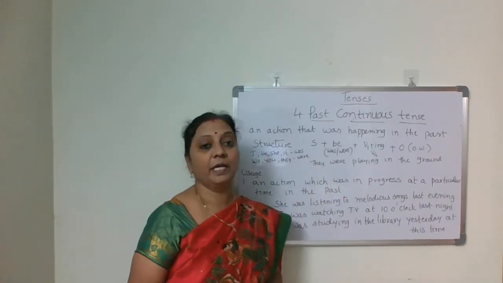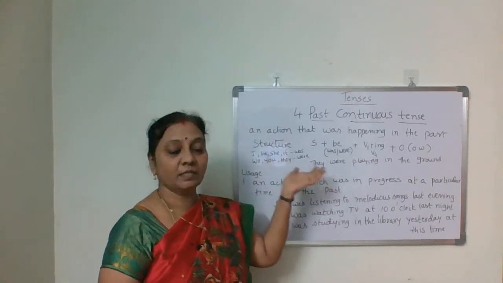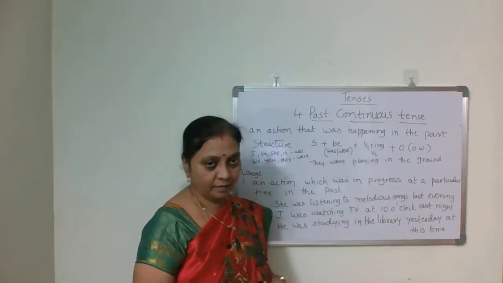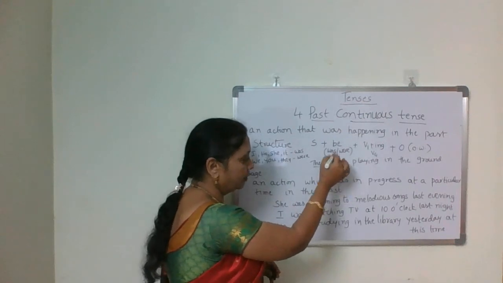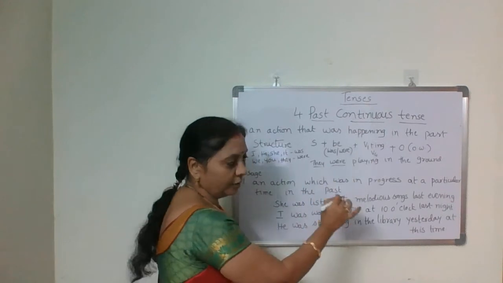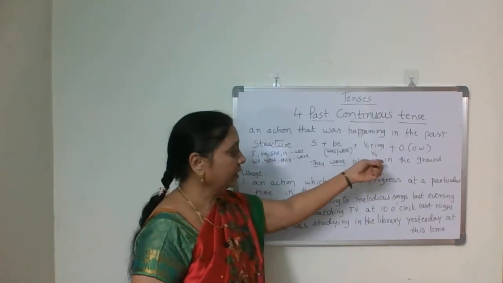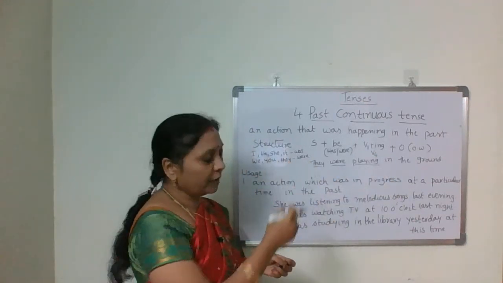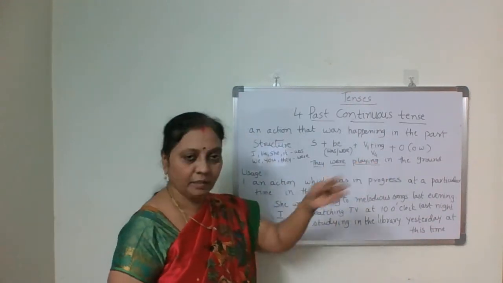Now based on the structure, how do you frame a sentence? They were playing in the garden. They were playing, the students were playing, or the children were playing in the garden. See, subject, okay. After that, immediately was or were, because it is they, I used were, plus playing, then any other words, in the garden. They were playing football or cricket, any object also you can write. The children were playing football in the ground.